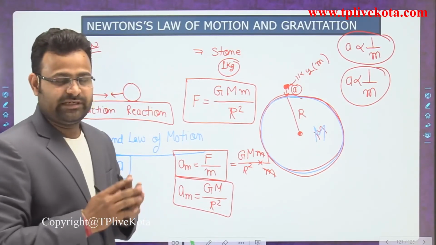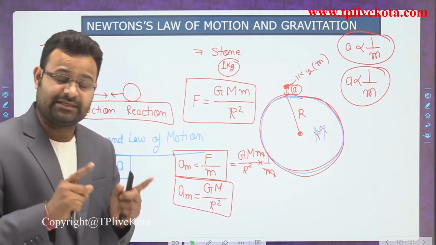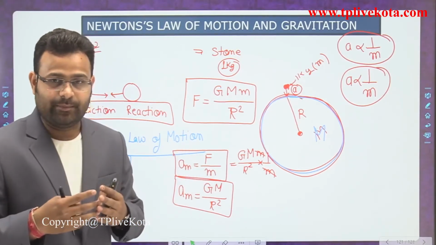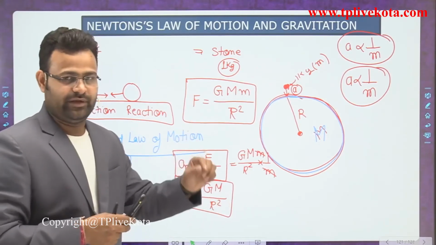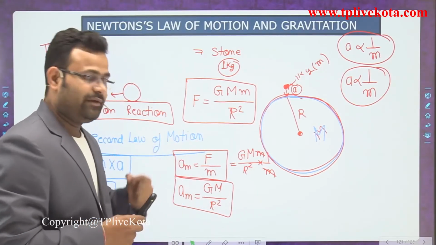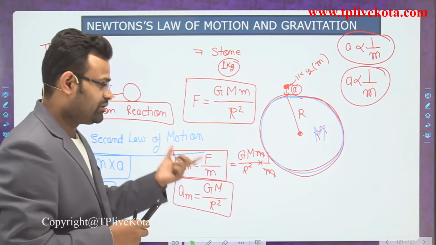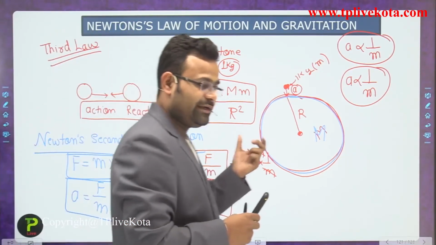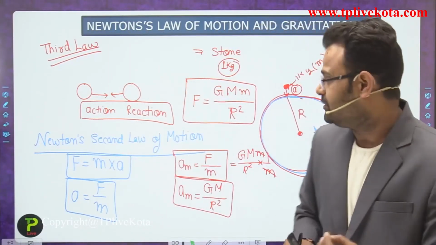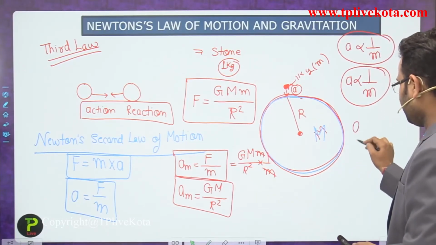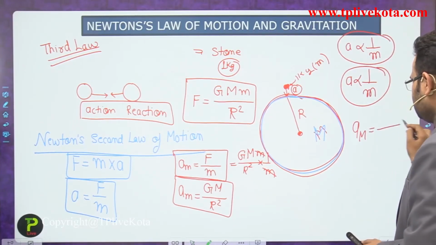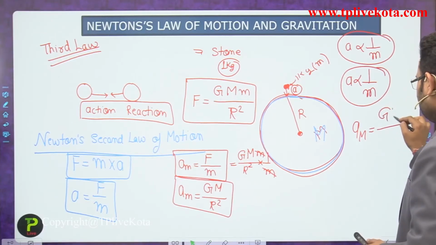G is 6.67 into 10 to the power minus 11. M is a very high amount of mass, and r is the radius of the earth, which is also very high. Whenever you calculate that, you get the value of acceleration due to the gravitational force.